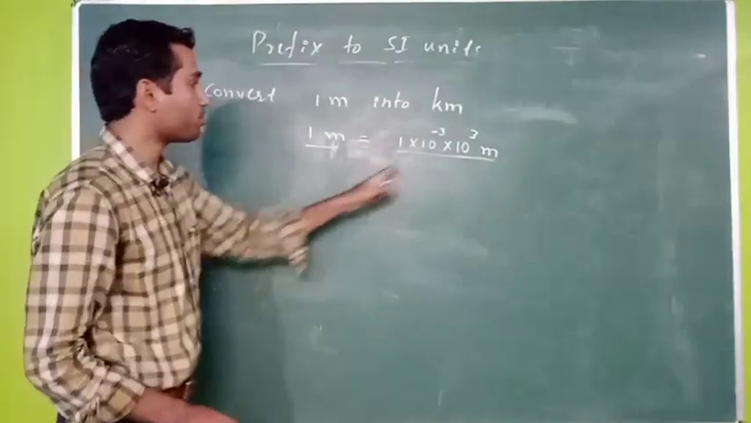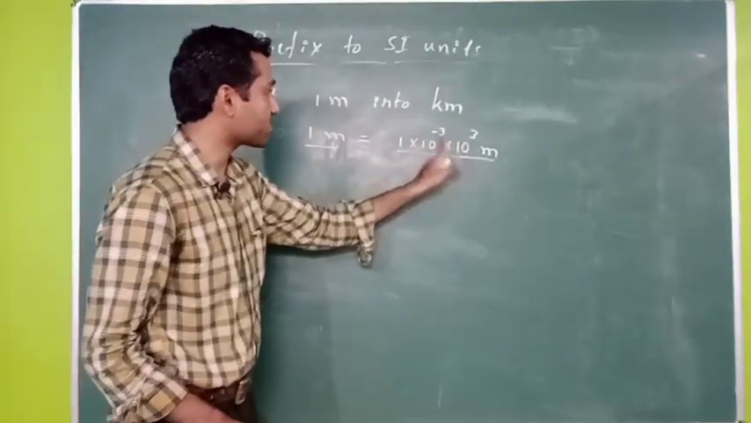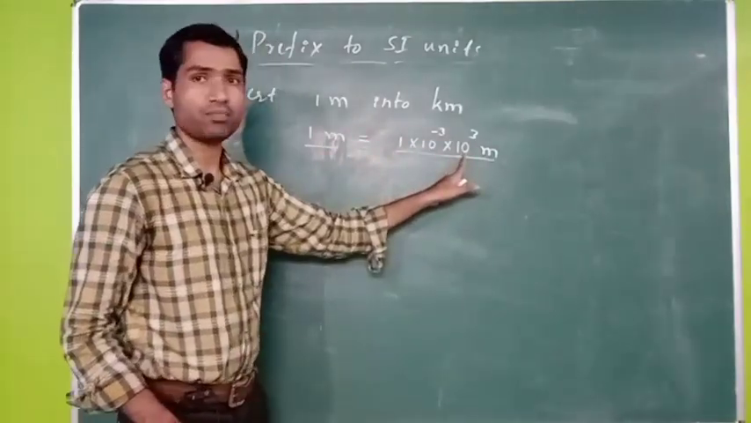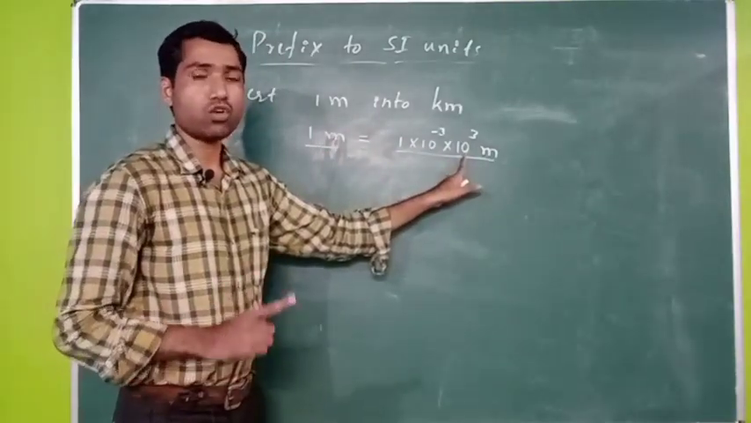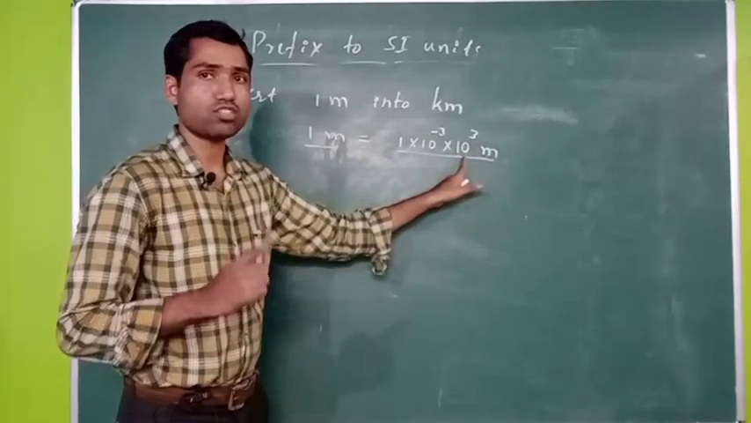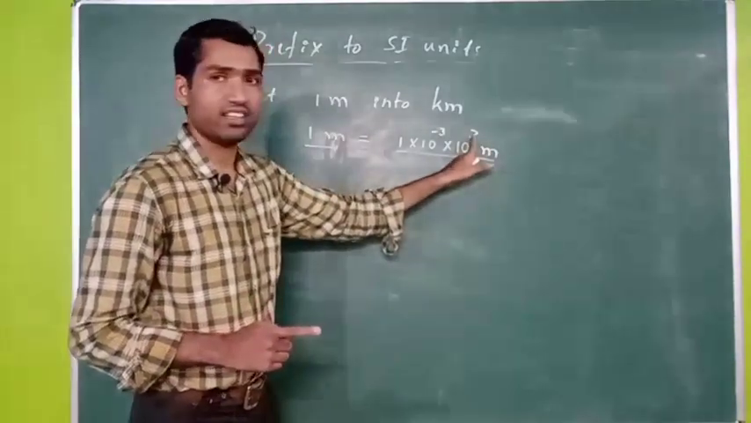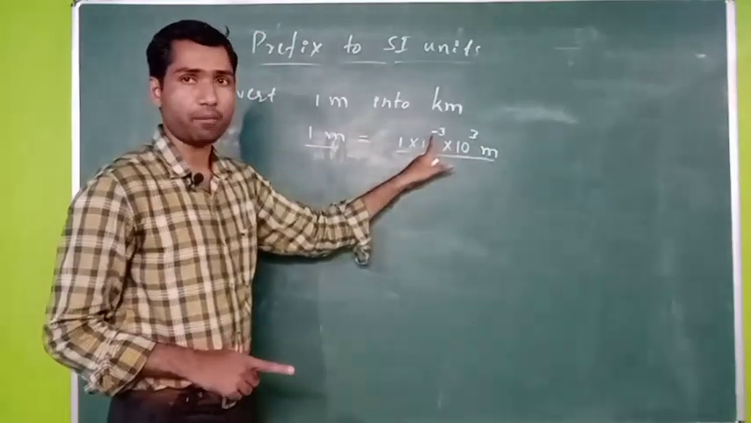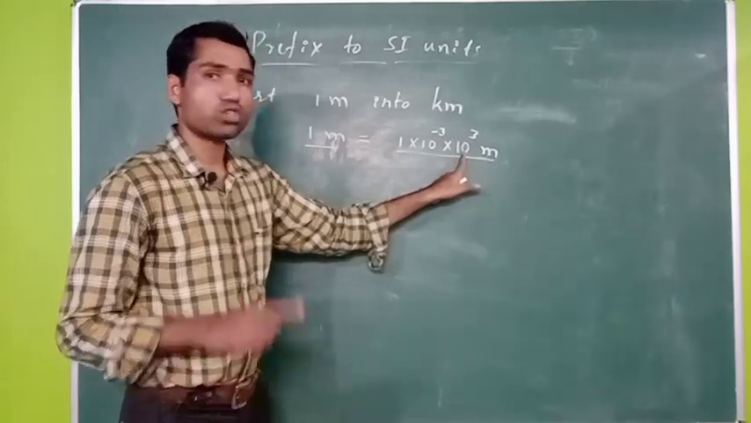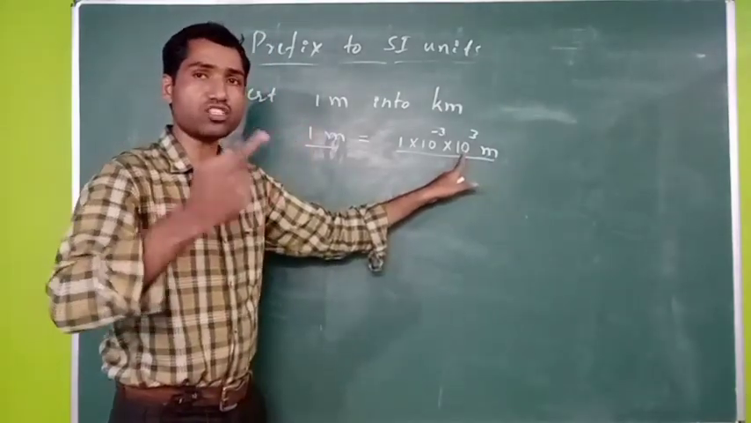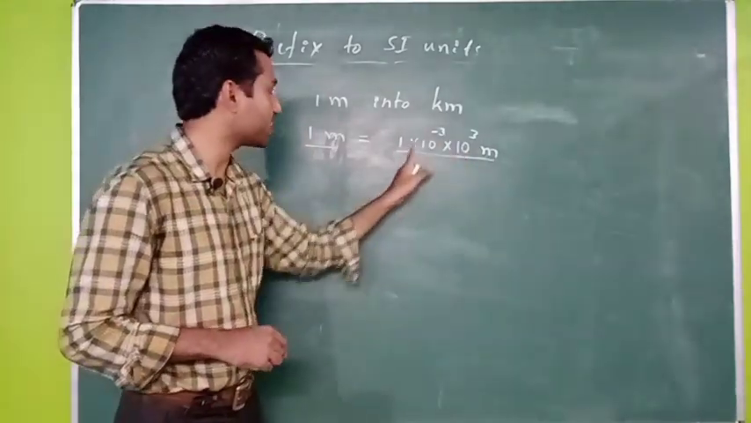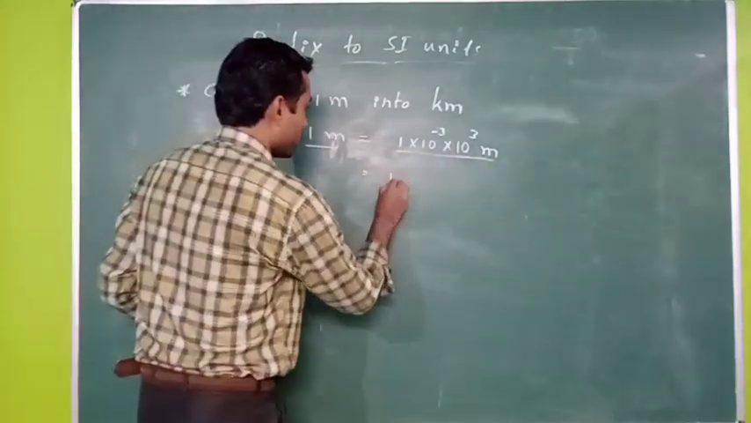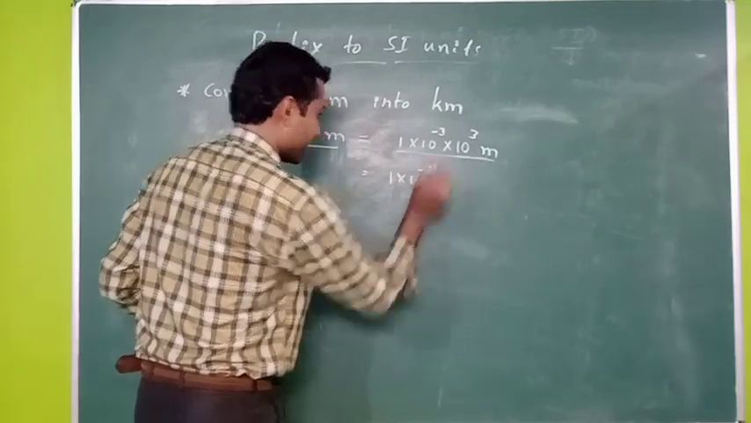So why am I multiplying with 10 raised to minus 3 and 10 raised to 3? Because I want to convert this unit in terms of kilometer. K means kilo. Its value is 10 raised to 3. If you want to cancel 10 raised to 3, you have to multiply this with 10 raised to minus 3. So these two become equals to 10 raised to 0. Anything raised to 0 is equals to what? 1. 1 into 1, that is equals to 1 meter. Right. So this is equals to 1 into 10 raised to minus 3 as it is.